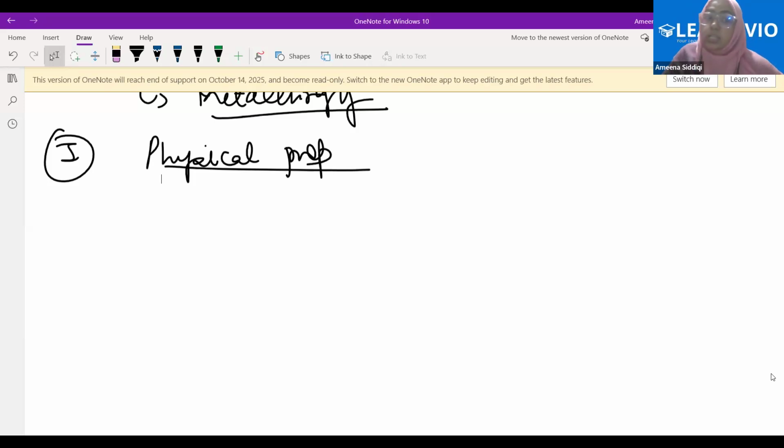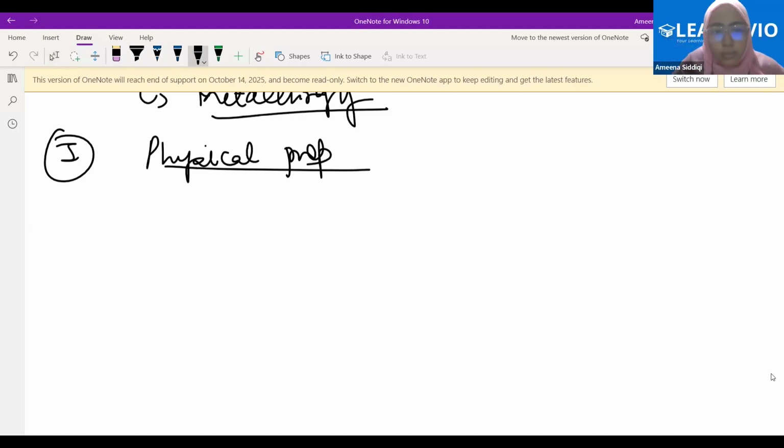Now, the next point, about the brittle part that Afshin mentioned. Metals are generally malleable and ductile. If we hammer metals, we can change them into very thin sheets and wires. Changing into thin sheets is called malleability. Changing into thin wires is called ductility. Whereas if we hammer non-metals, they change into powdered form, and that is what we mean by brittle.